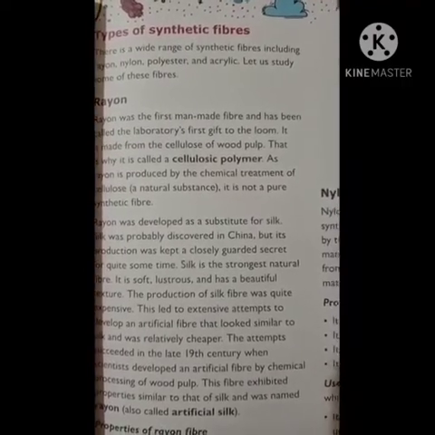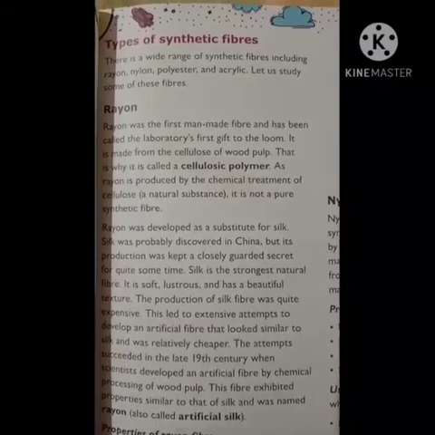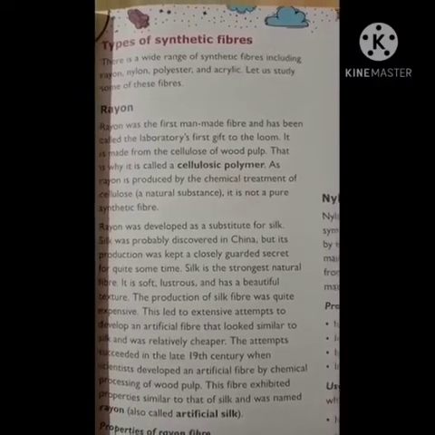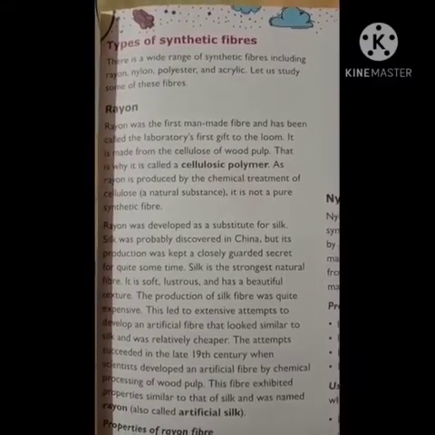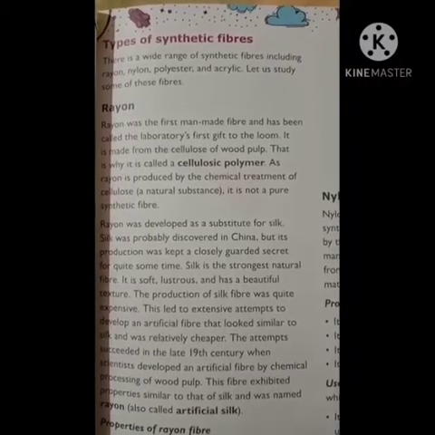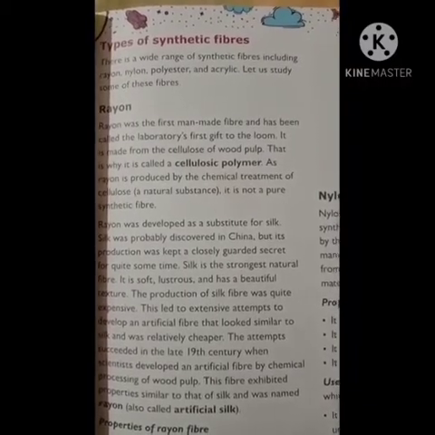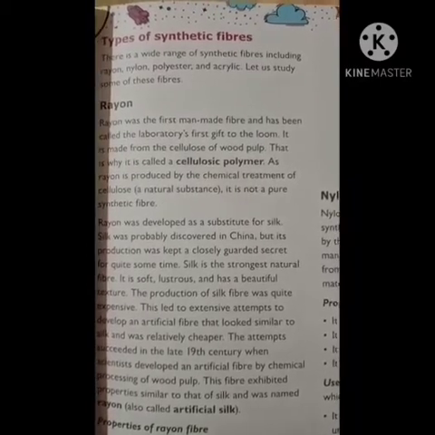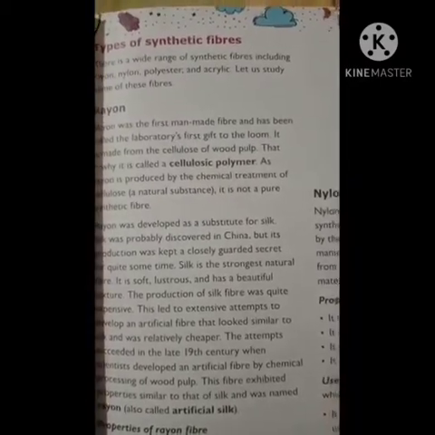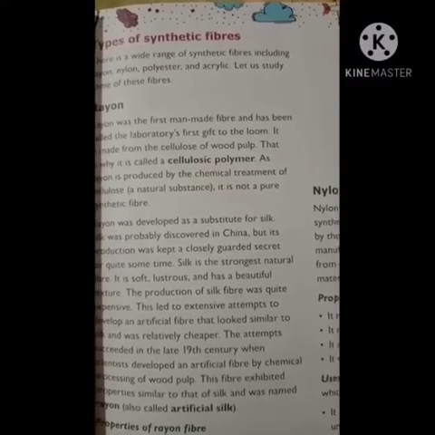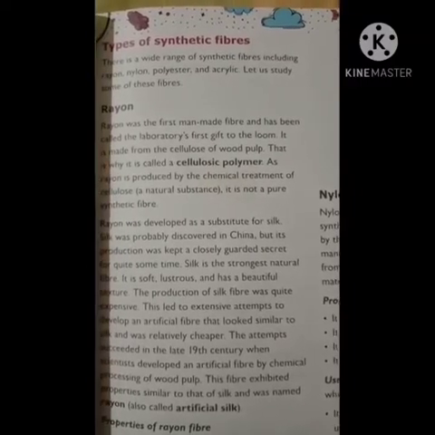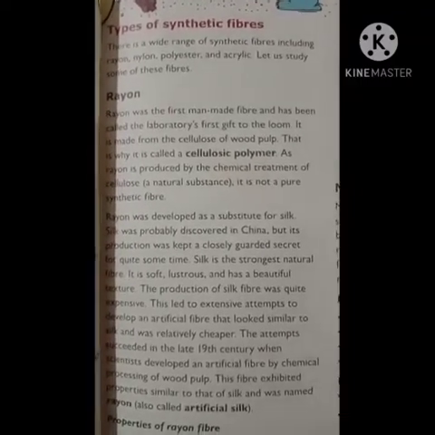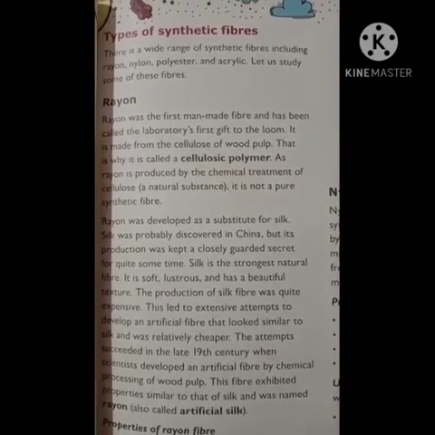So for today I want you to know the drawbacks of natural fibers, the examples of natural fibers, what synthetic fibers are and their advantages, and also the two main categories of man-made fibers, that is cellulosic fiber and non-cellulosic fiber. And also you need to perform the activity. So I'll end here.